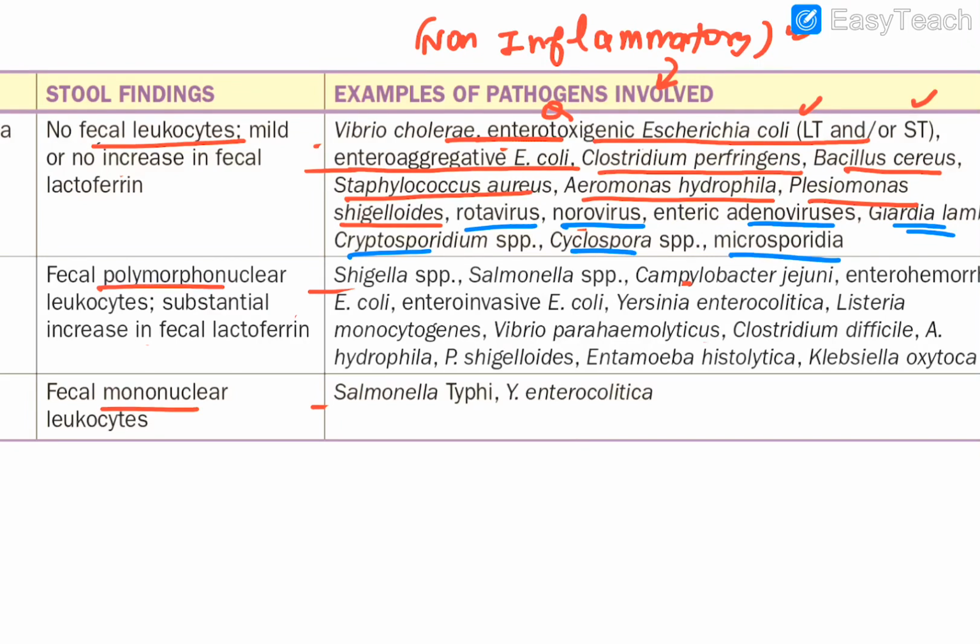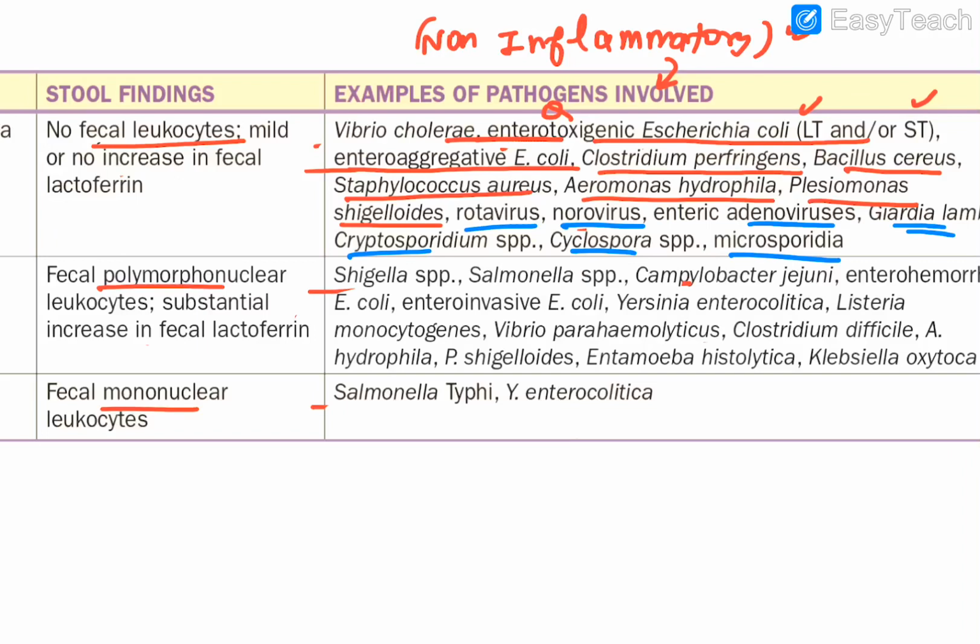and Microsporidium. So guys, one thing is for sure: the bacteria are in plenty. Along with that, the parasites are also there, and along with that, two or three viruses are also involved in this particular one. So if you go division-wise, bacteria, parasites, viruses, then it's very easy to remember.